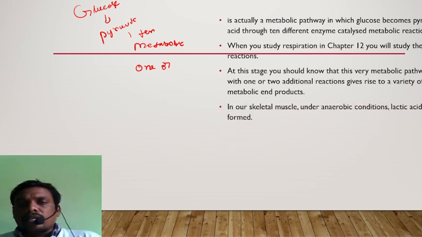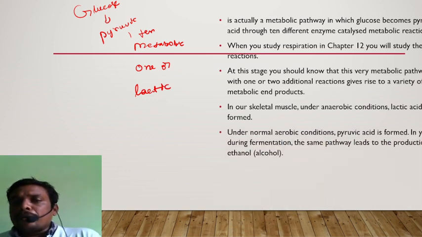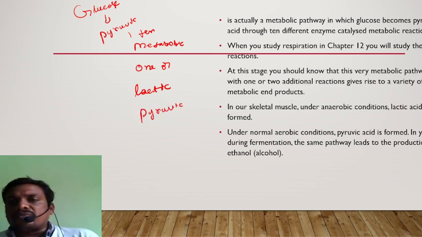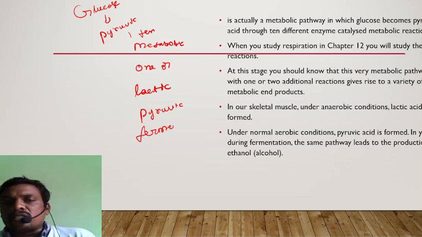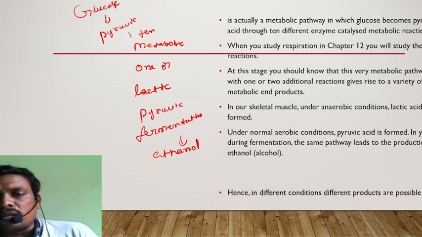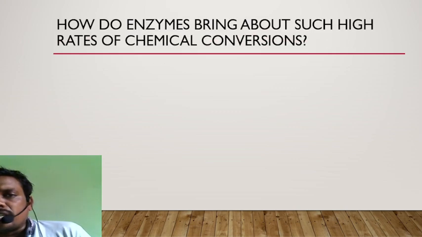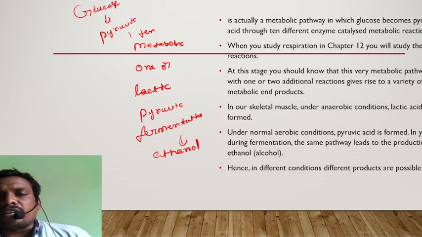Here, in our skeletal muscles under anaerobic conditions, as you know, lactic acid is formed, and under normal aerobic conditions, here what happens? The pyruvic acid is formed. Let us take yeast cells. During fermentation by the yeast cells, what will happen? The yeast cells produce ethanol, which is a common reaction in them. Ethanol is nothing but a kind of alcohol. So different products are observed in different scenarios. Rate of reaction is also different.